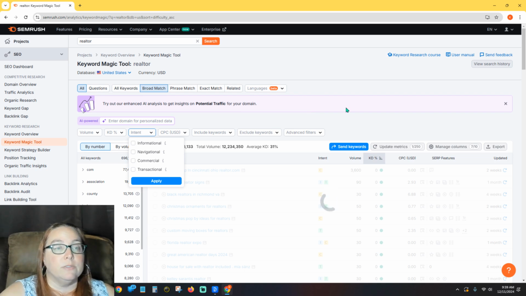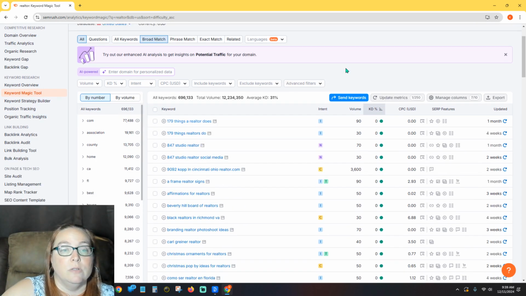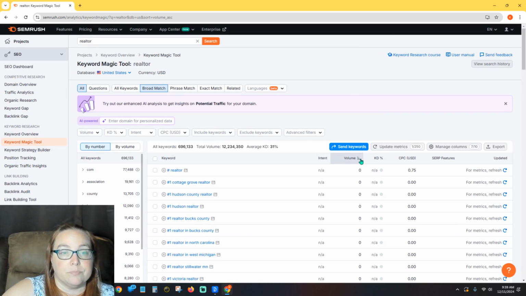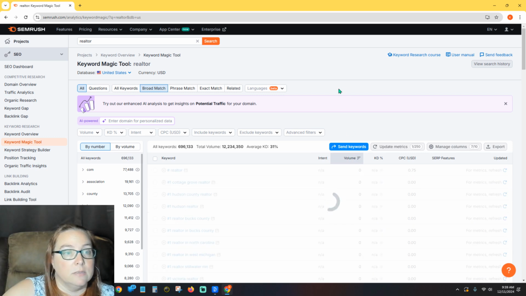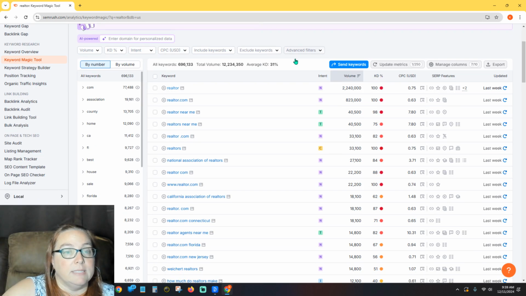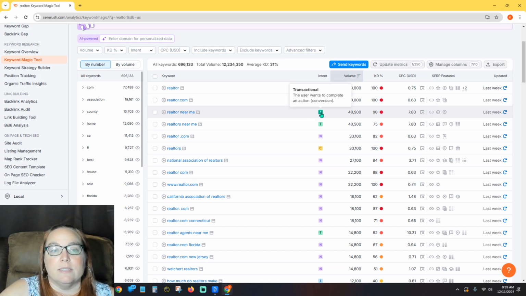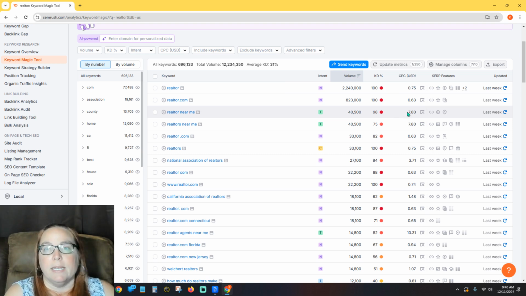Okay, so we cleared that out. We're going to go back to this general view, sorted by volume again, the other way. And so you can see here, we're back to realtor, and for that one the cost per click is 75 cents. But considering that it's navigational, that's pretty high for navigational. And you can look at this one that says it's transactional: $7.80 is the average cost per click. That doesn't mean that people pay that. It's just what the average is.